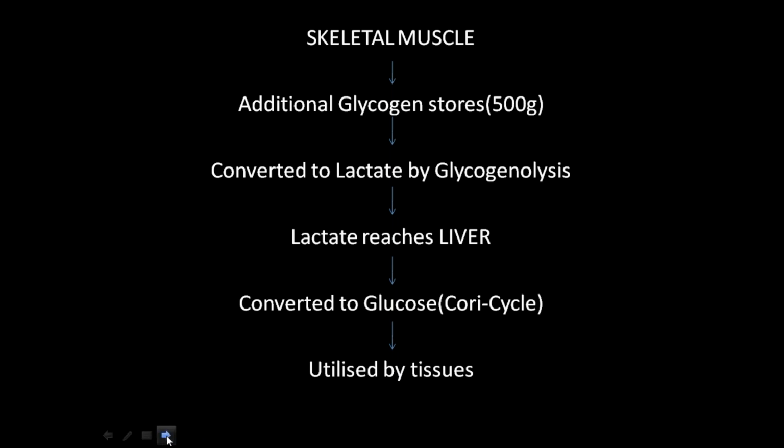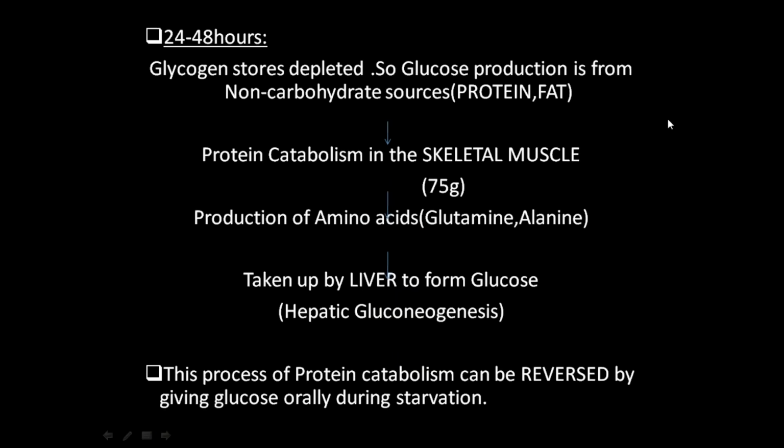What happens is in the next slide. This is the 24 to 48 hours period. Glycogen stores will be depleted, so glucose production is from non-carbohydrate sources, that is protein and fat. First, coming to the protein, what happens? There will be catabolism of the protein within the skeletal muscle, up to 75 grams per day.